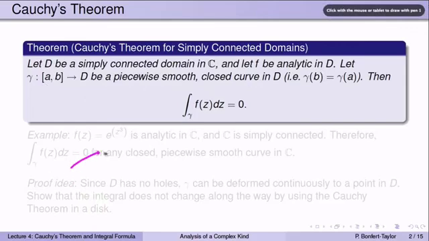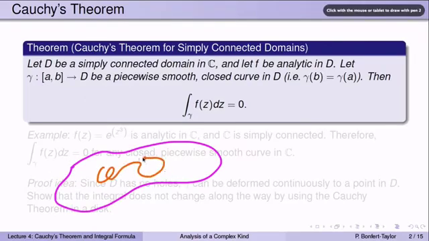in D. Again, here's my simply connected domain D, it doesn't have any holes, and gamma is a closed curve in D. Closed means that its initial point coincides with its endpoint. So it starts and ends at the same point. The claim is that then, if you integrate this analytic function f over the curve gamma, the integral equals 0.